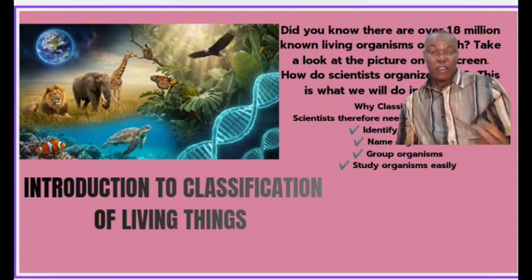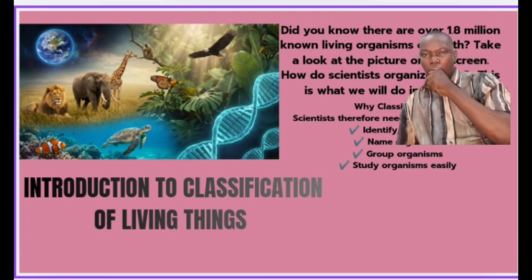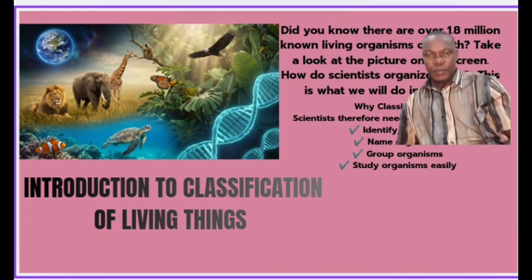So you must bear that in mind. Therefore, when they ask you what is classification of living things, what's going to be your answer? Classification of living things is a systematic process of grouping living organisms into categories based on the similarities, the differences, and the evolutionary relationship that exists among these living organisms. That's the definition of classification. When you are asked what classification of living things is, that should be your definition.